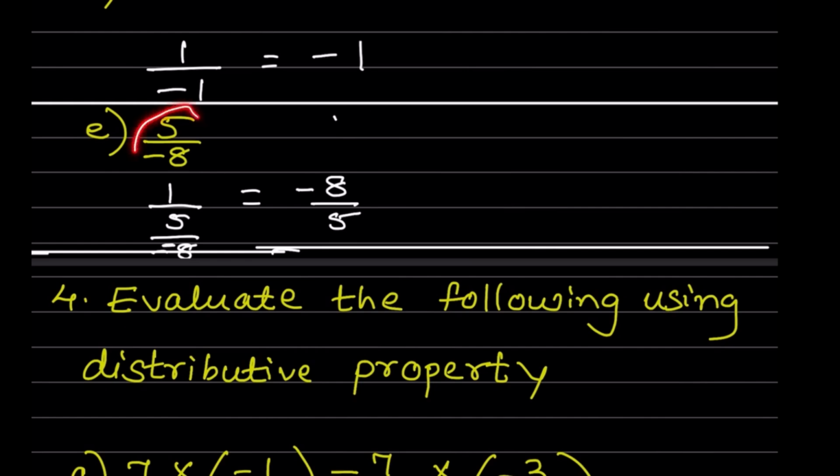So now 5 by minus 8. So 1 divided by 5 by minus 8. So this is going to get flipped over. So minus 8 will go here, that will be divided by 5. So this is the answer.